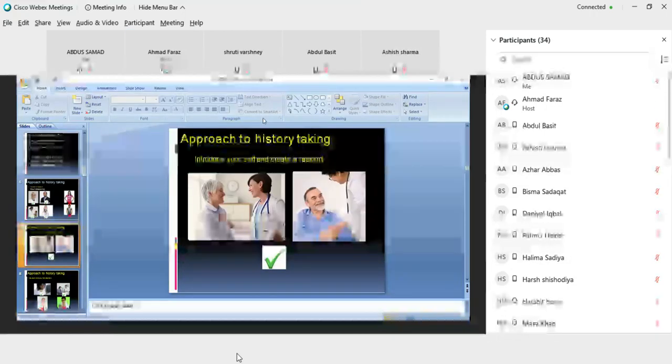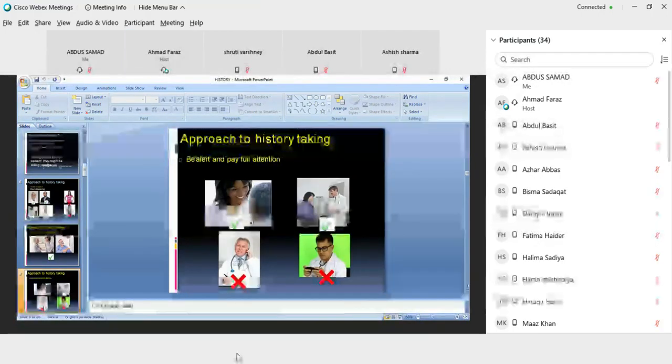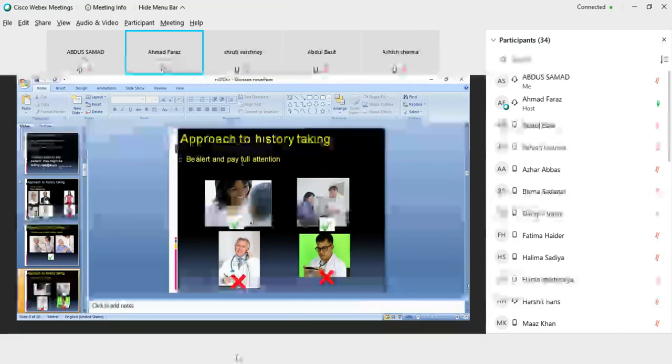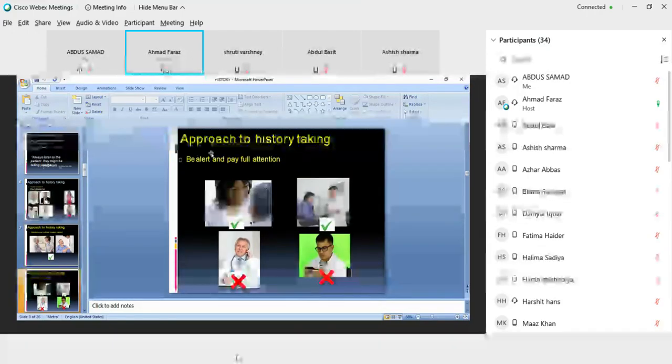First, approach to history taking. First, you have to introduce yourself and create a rapport. You have to first introduce yourself, and you have to maintain a rapport between the patient and yourself. And you should be alert and should pay full attention to whatever the patient is saying to you.